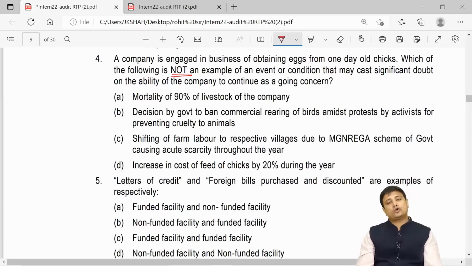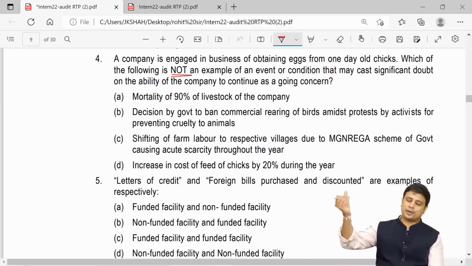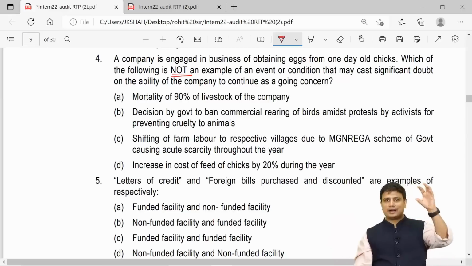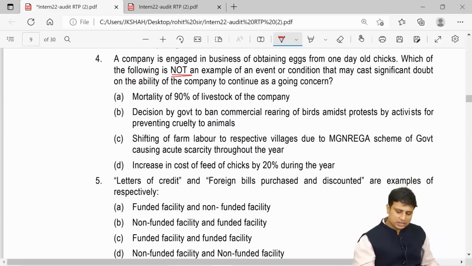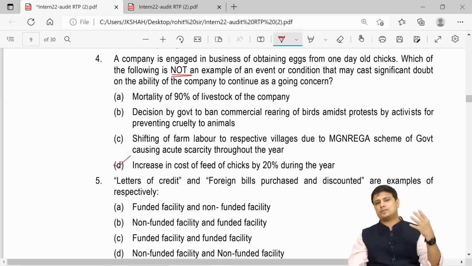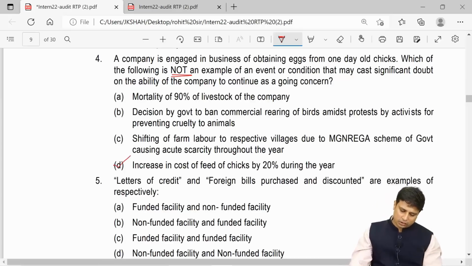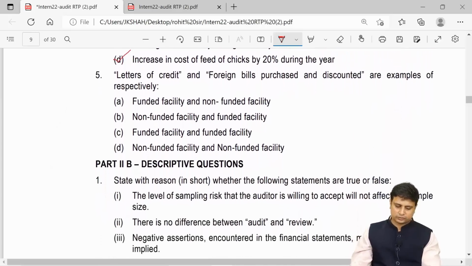Of government causing acute scarcity throughout the year. So now there is labor difficulty. This is also one of the events or conditions that cast significant doubt. Increase in the cost of feed of chicks by 20%. Now the cost of feed, the food that you provide to the chickens, has gone up by 20%. This will not cast a doubt on the going concern, my friends. This will not impact. Maybe your cost will increase, so your selling price may increase, but it will not be a doubt on the going concern.